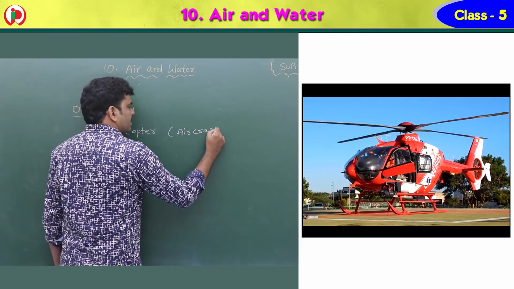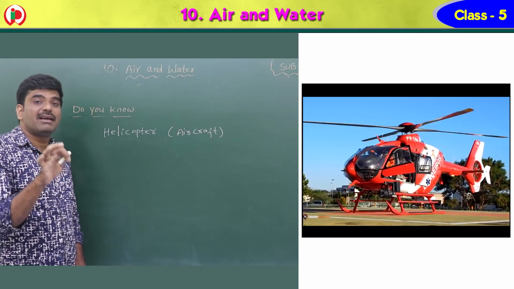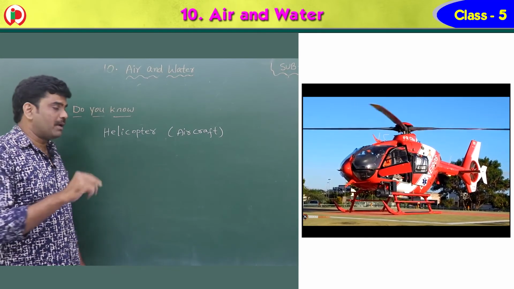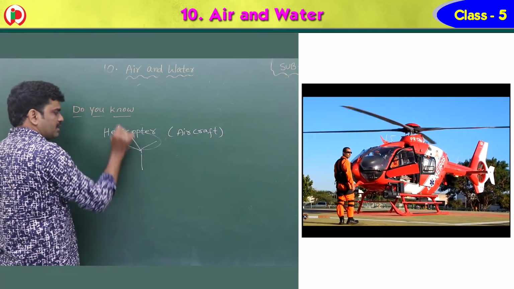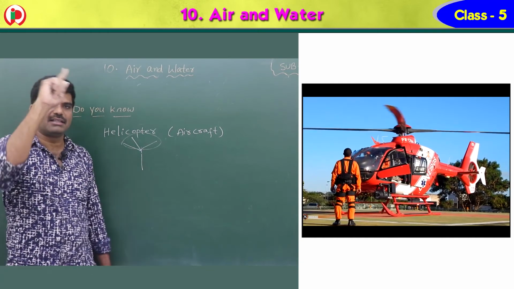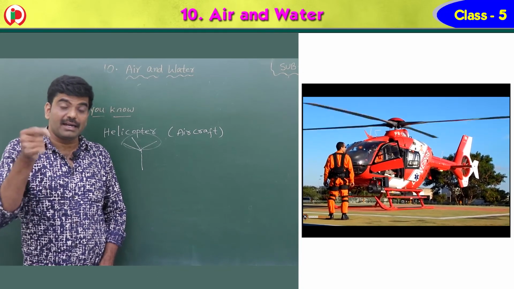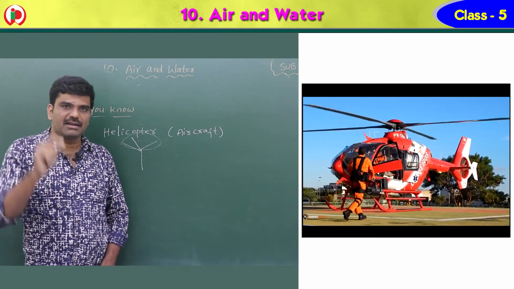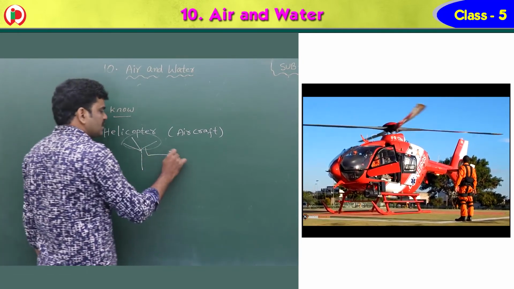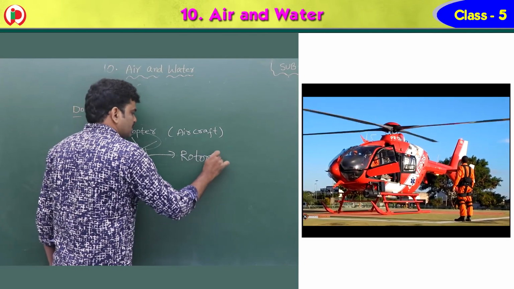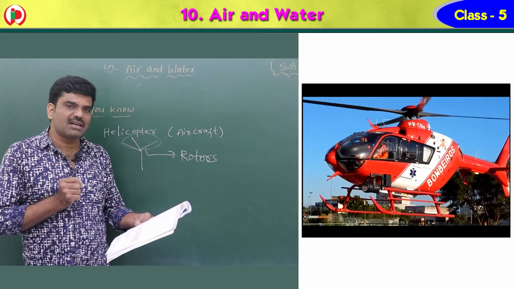A helicopter is an aircraft which has revolving wings, whereas an aeroplane has static wings. A helicopter has the revolving wings like this. If you observe in the movies or in a video, or directly, you can see the helicopter has revolving wings, children. These wings are called rotors. So what are these, children? These wings are called rotors. So a helicopter is an aircraft which has revolving wings, and these revolving wings are called rotors.